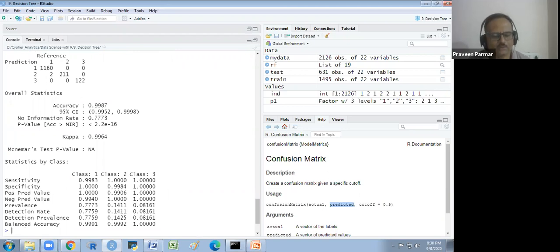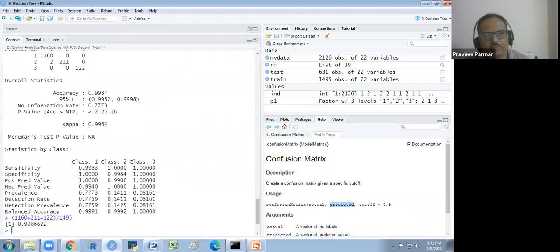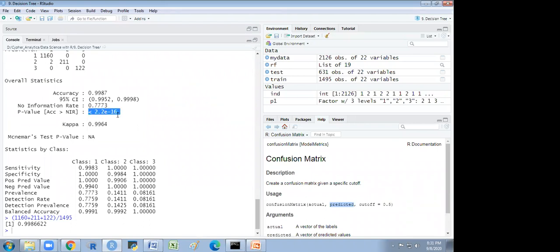So it is the diagonal 1160 plus 211, then plus 122, divided by 1495, and we run it. It is 0.9987. It is okay, correct? Got it? And it is significant, no problem.